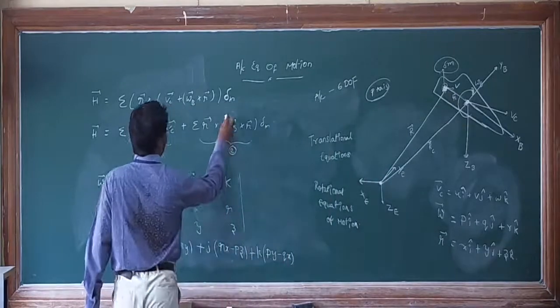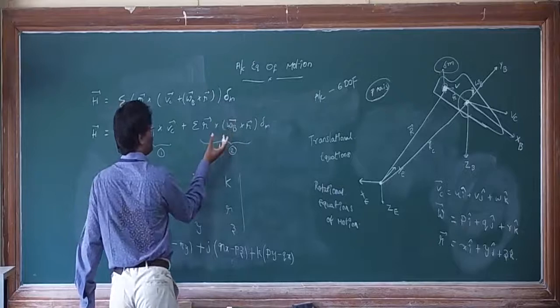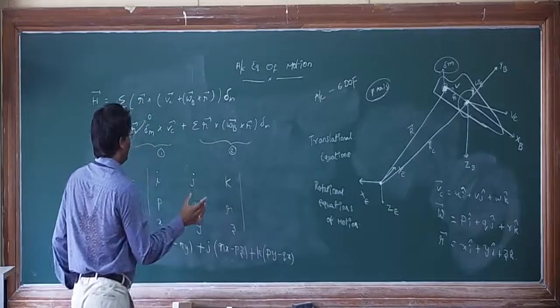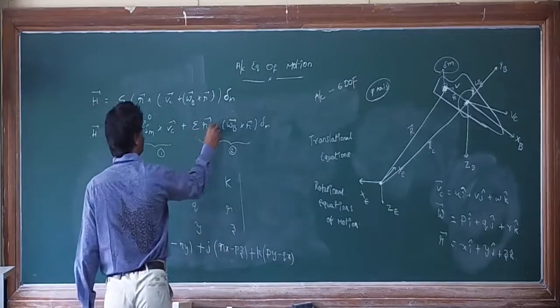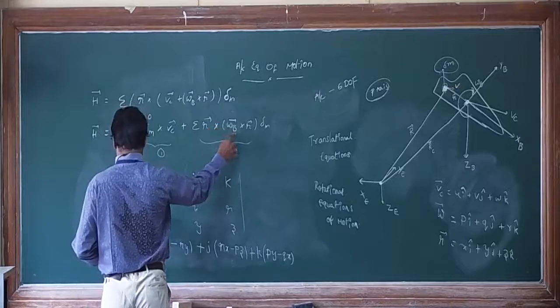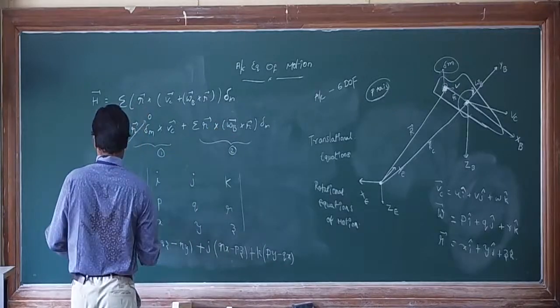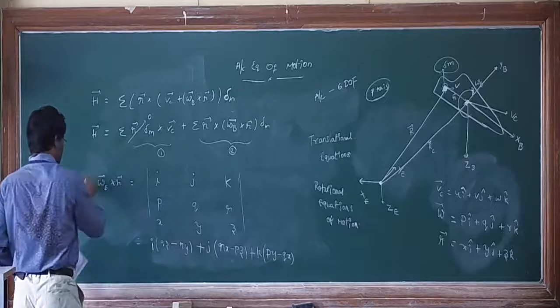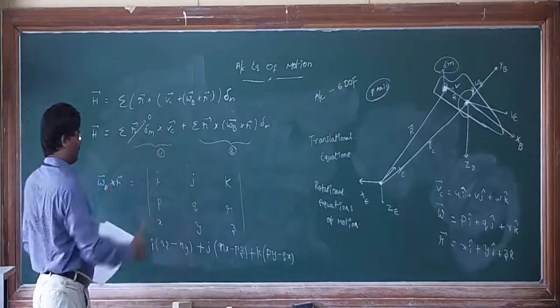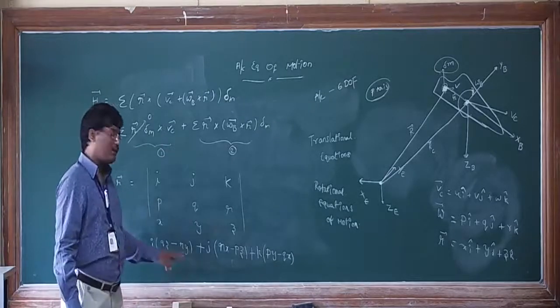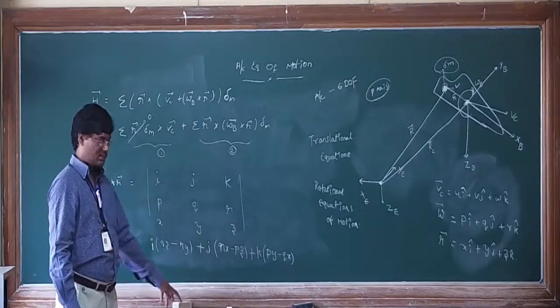So if you observe this expression, one more cross product is needed. First you did this; next you have to do r bar cross omega bar cross r bar. Just remember these terms; I am erasing them for space.